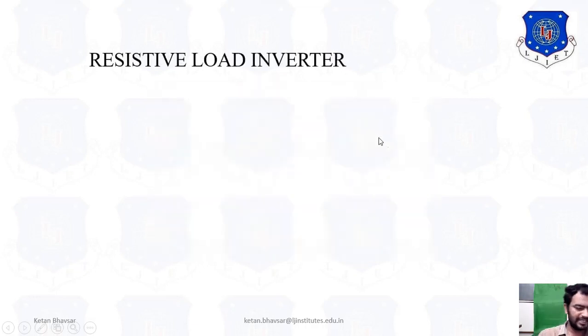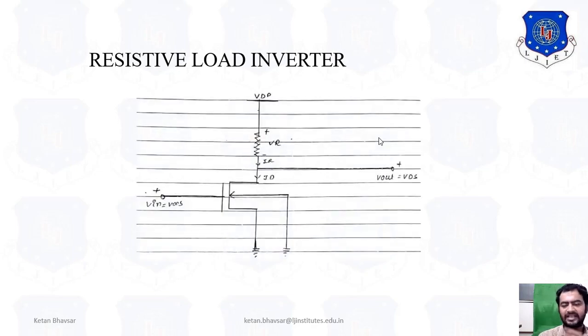Now after getting the idea about noise margin, we move ahead to the resistive load inverter. As I already told you in the previous session, we have already seen this type of diagram. We are considering the load instead of the PMOS, because a resistive load also works as a PMOS in this particular circuit. We are taking the NMOS, Vin is equal to VGS and Vout is equal to VDS. VDD is VDD, and IR is the current of the resistive load, or ID is the drain current. So it's a simple diagram.